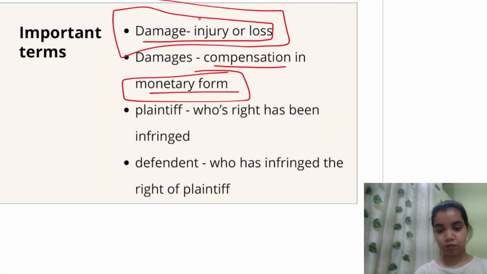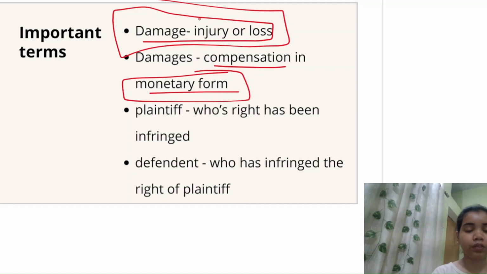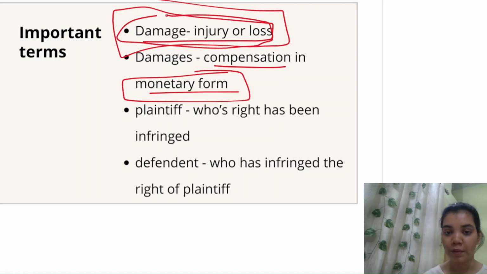So when you injure any other person, then you have violated his legal right of being safe or of moving freely on a road. You have physically harmed him, so you have violated his legal right, you have caused him injury. So that is the damage you have caused the other person.